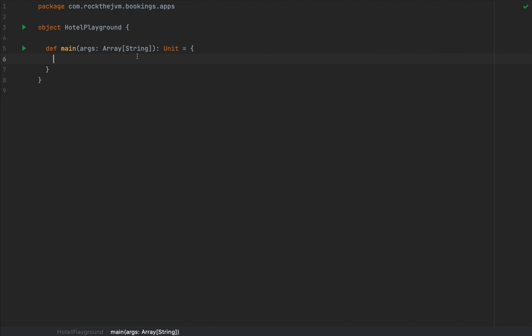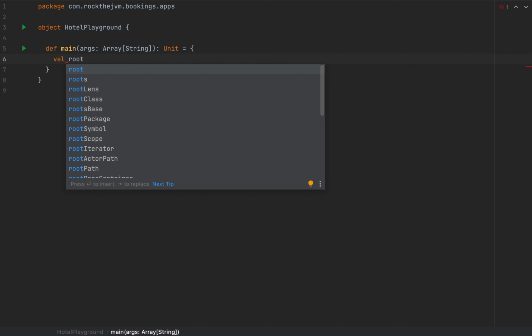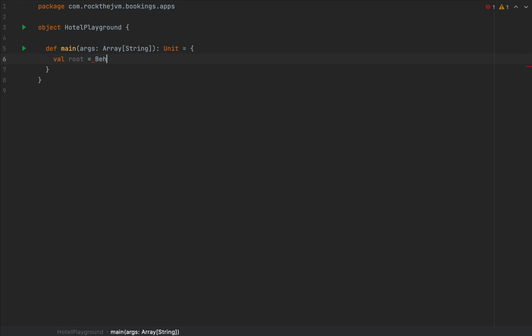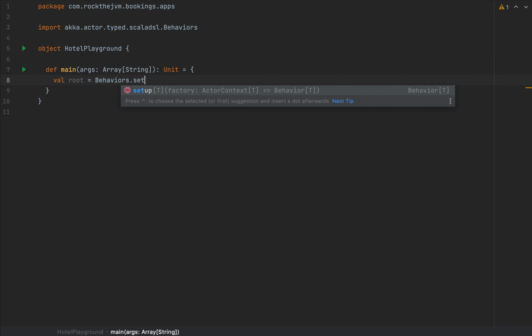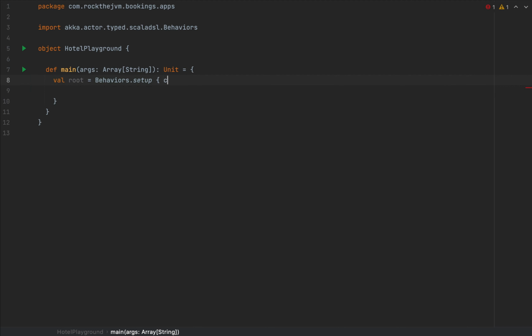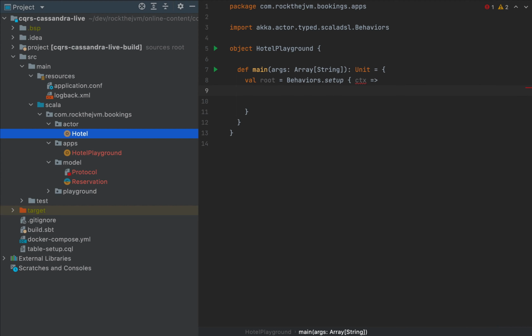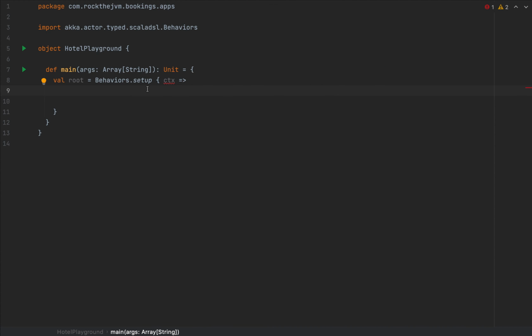Now, I'm going to spin up an actor system that will hold one of these hotel actors, and I'm going to send a message to it. Let's see what this thing has. So first of all, I'm going to create a root behavior for the actor system. So I'm going to use a construct called Behaviors, plural. So Behaviors.setup. And setup takes a data structure called an actor context, so ctx. And I'm going to create a hotel actor and the so-called agent actor, which will simply log whatever replies the hotel will send back.